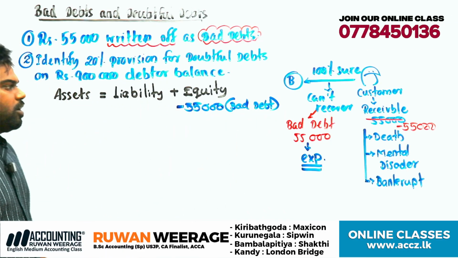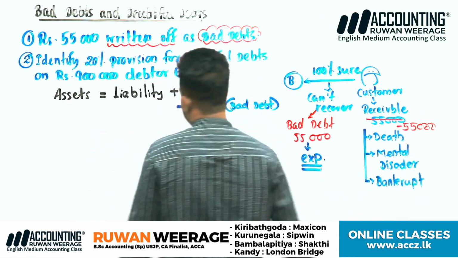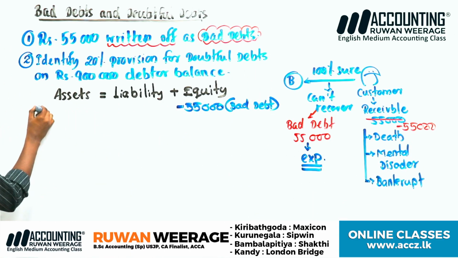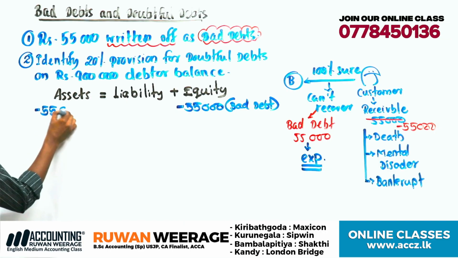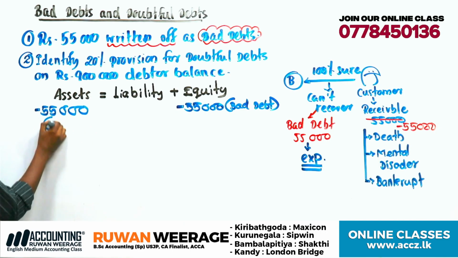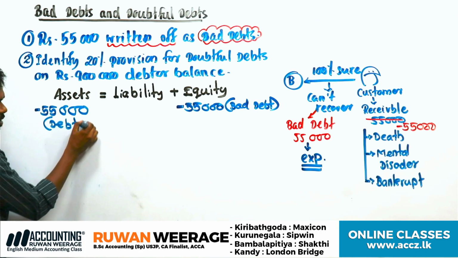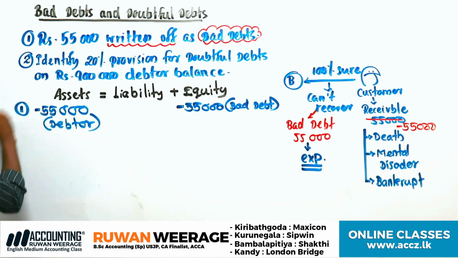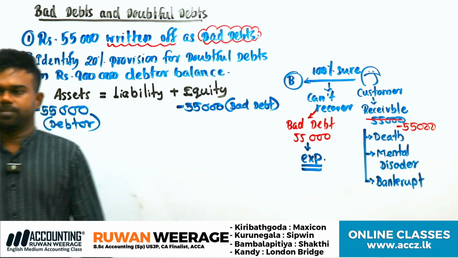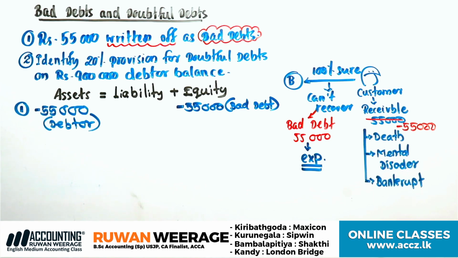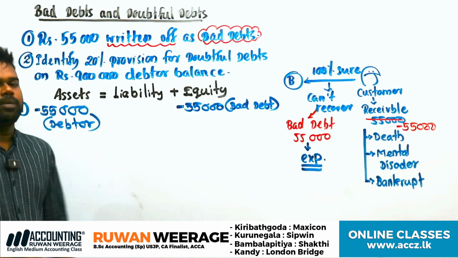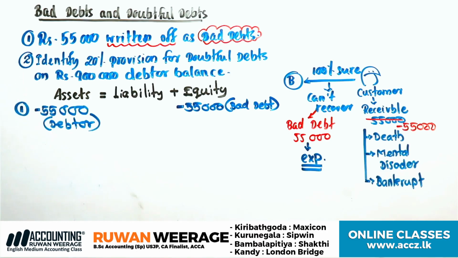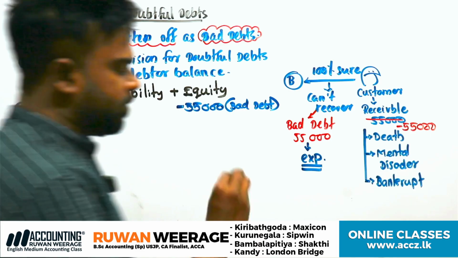So the other one: no more receivable, so you have to deduct the receivable balance 55,000. What's the asset you have to deduct? Debtor. Debtor asset decreases by 55,000. No more receivables. Clear? Understand? Because of the reason, you have to write off. You have to identify it as an expense. Deduct the receivables and identify as an expense. Okay, clear? Right. First of all, record it. I'll explain each transaction in detail, then we can do the transactions.